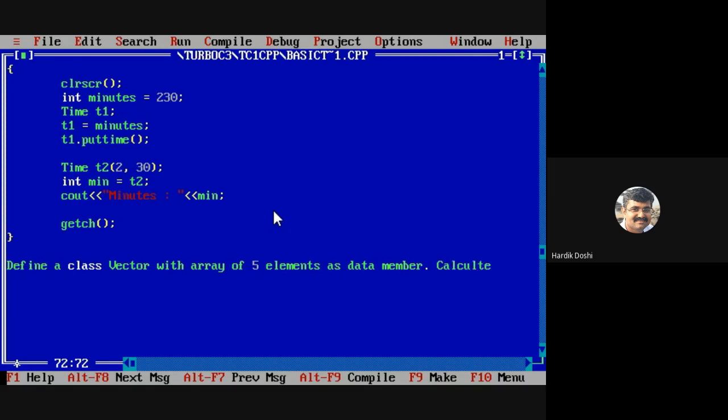Calculate the distance of the vector using type conversion.